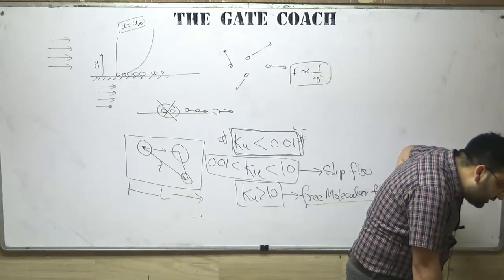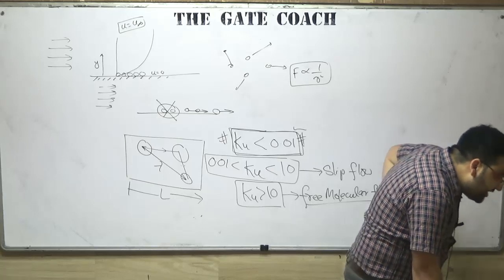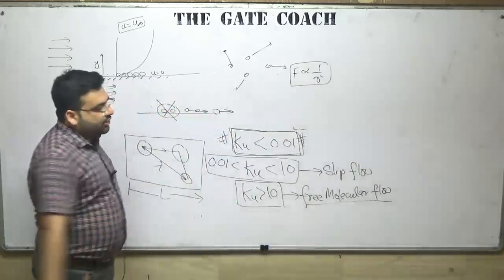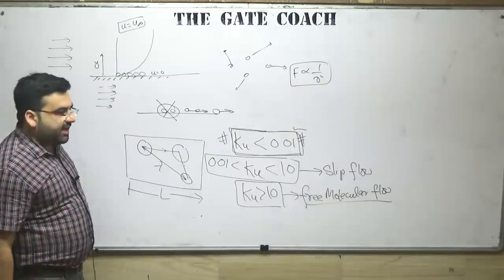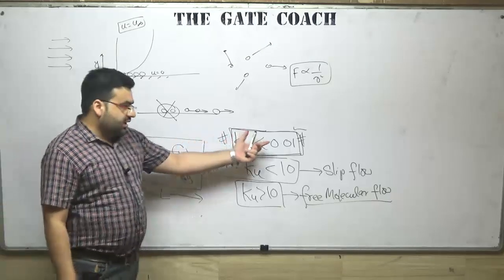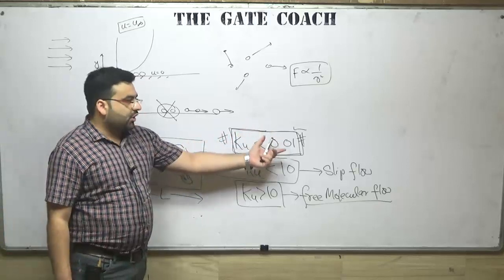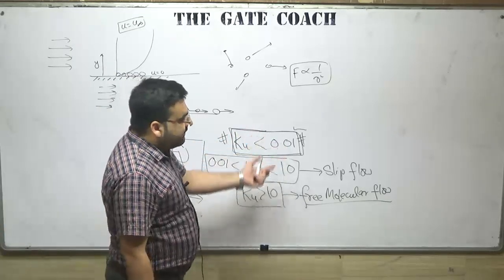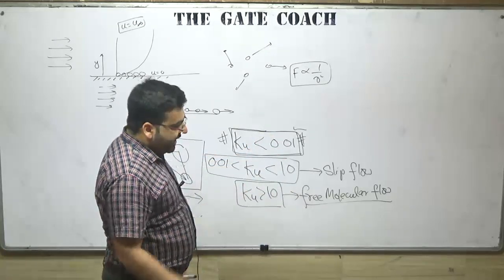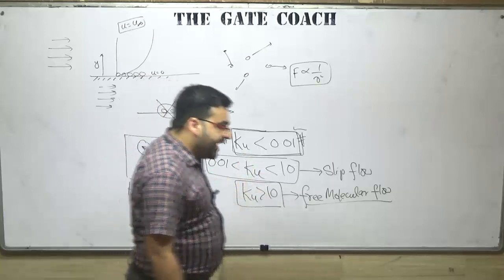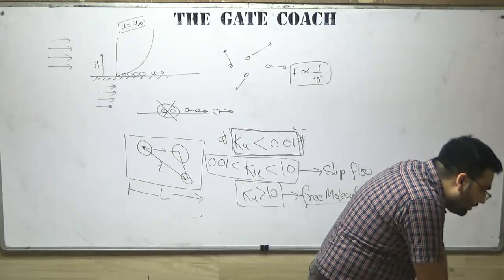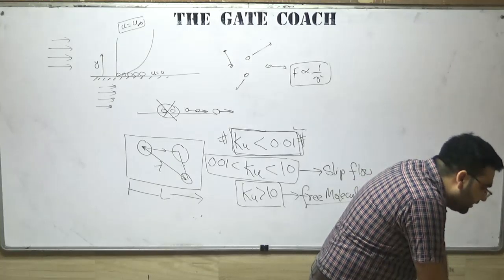Sir, how are the values of the range fixed? The range has been fixed by experiments by the scientist Knudsen. He performed some experiments in the laboratory and fixed these values: if the ratio of the characteristic length and the mean free path is less than 0.01, then he said that it is a continuum. These ranges have already been fixed by certain experiments. Sir, why is the length called the characteristic length? I will be clearing that in the Reynolds experiment.